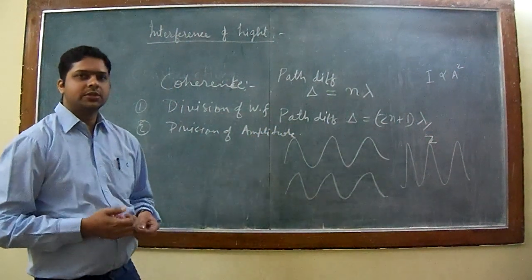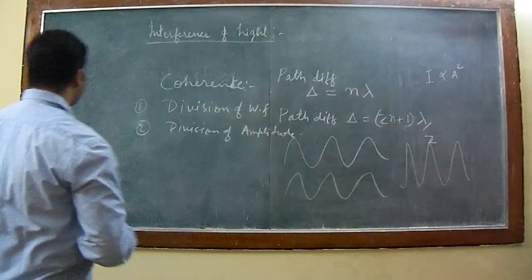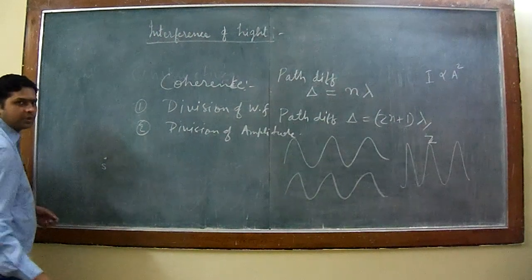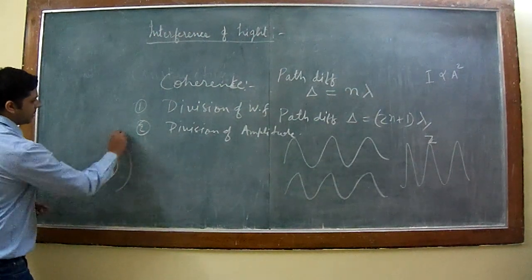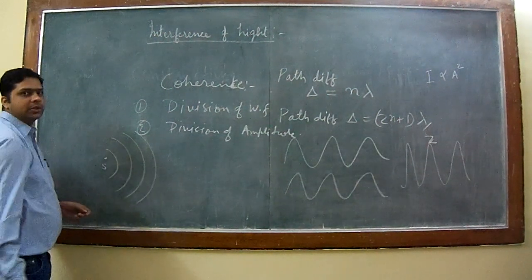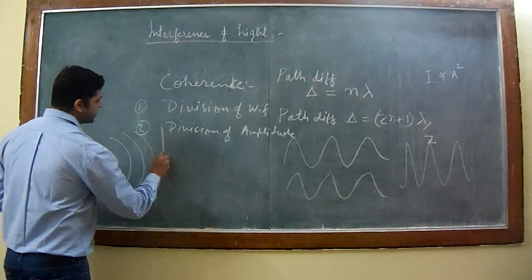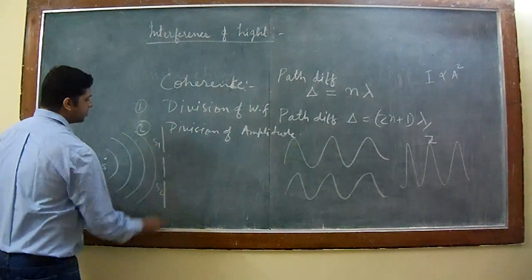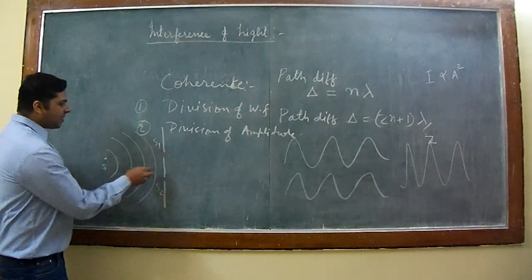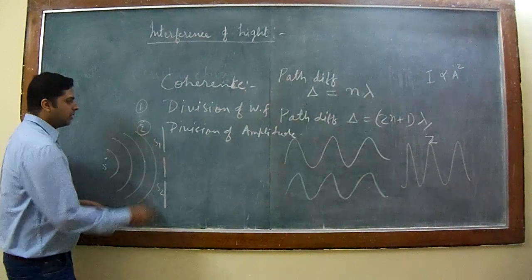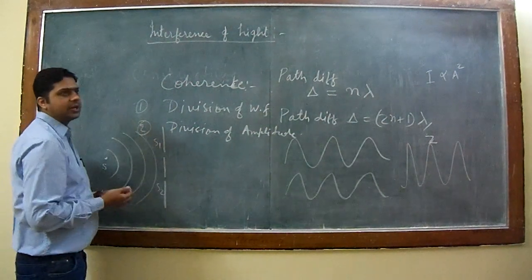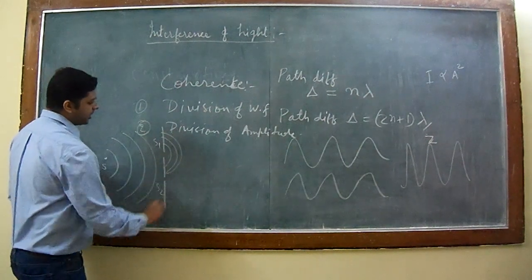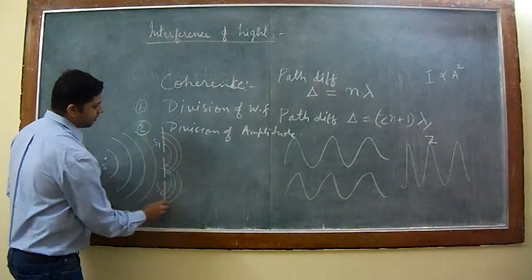You might have studied the division of wavefront method, which is the famous Young's double slit experiment. A point source of light gives out a spherical wavefront, and when such a spherical wavefront is allowed to fall on two narrow slits, say S1 and S2, then according to Huygens wave theory of light, a secondary wavefront will originate from S1 and another from S2.